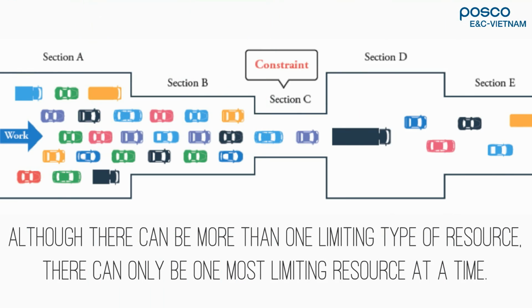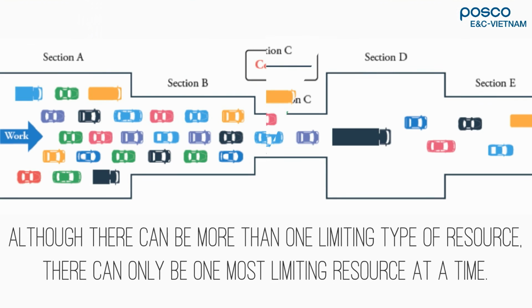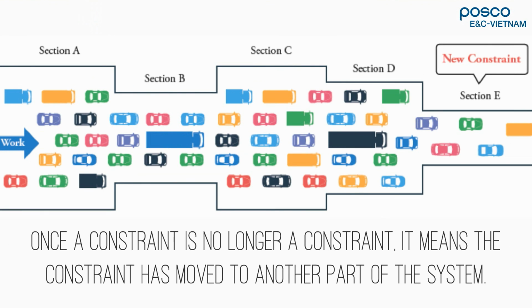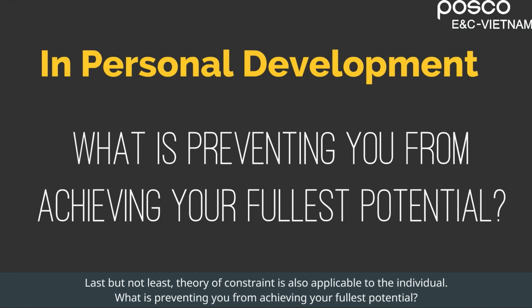Although there can be more than one limiting type of resource, there can only be one most limiting resource at a time. Once a constraint is no longer a constraint, it means the constraint has moved to another part of the system. Last but not least, theory of constraint is also applicable to the individual.